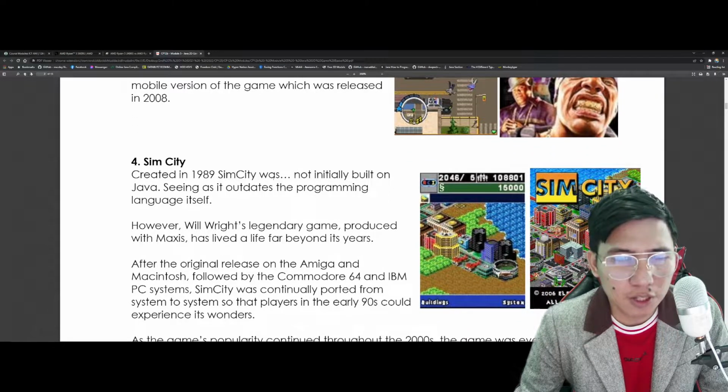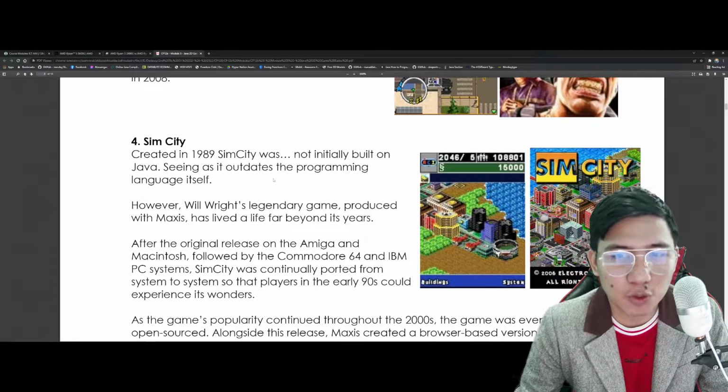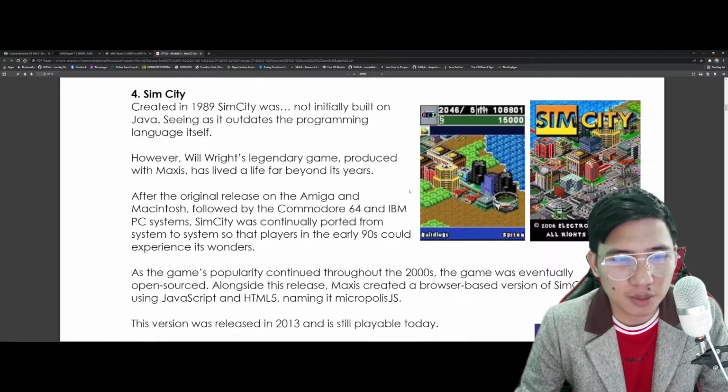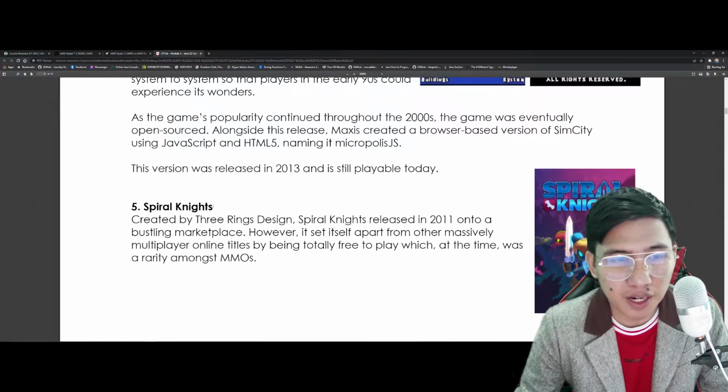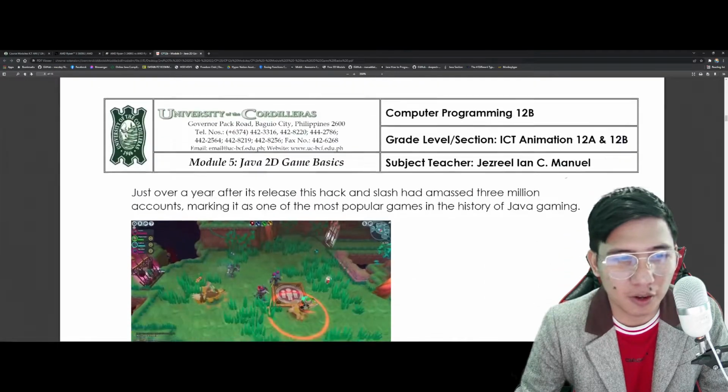This is basically the way on how we catapult students to introduce themselves with game development, especially if this is your first time. Another game here that was developed using Java programming is the SimCity. Not the SimCity na alam natin ngayon, yung magarbo ang graphics. Pero basically, this is actually the old, yung mga pang phone na SimCity. Number 5 is Spiral Knights. One of the games I have played, pero sa Steam na to.